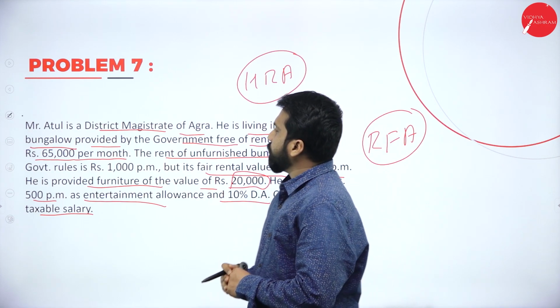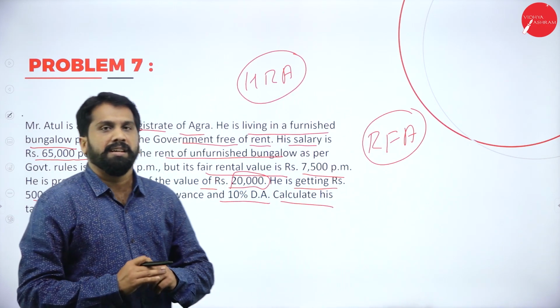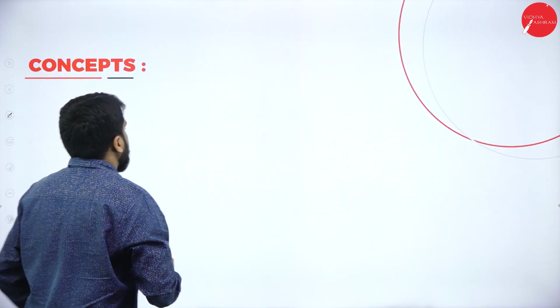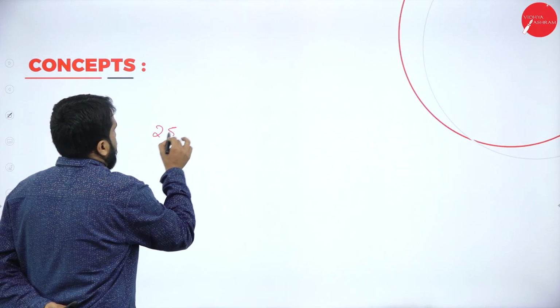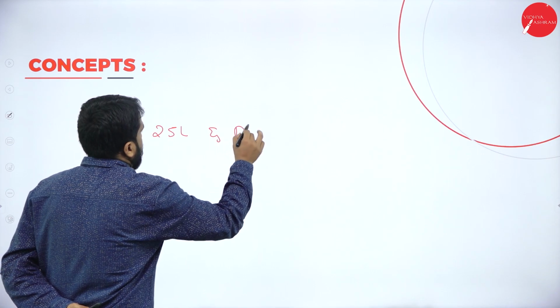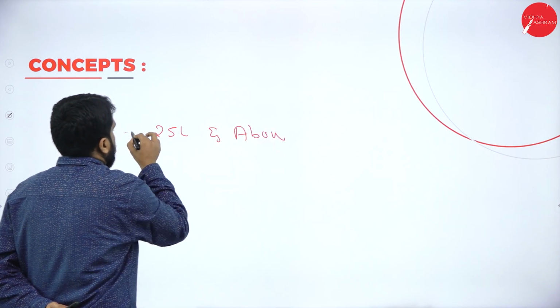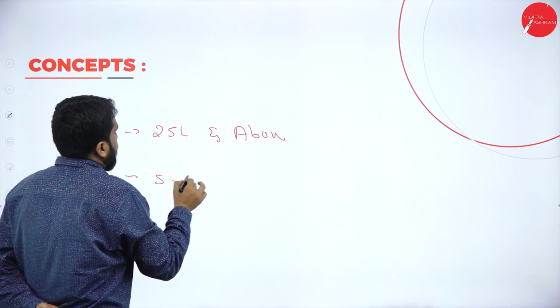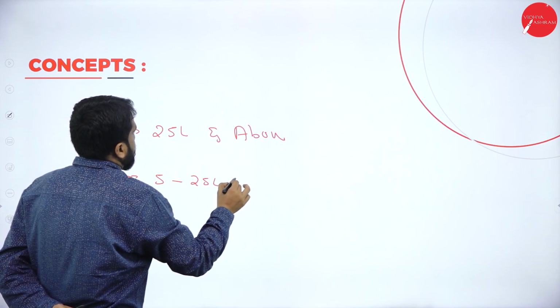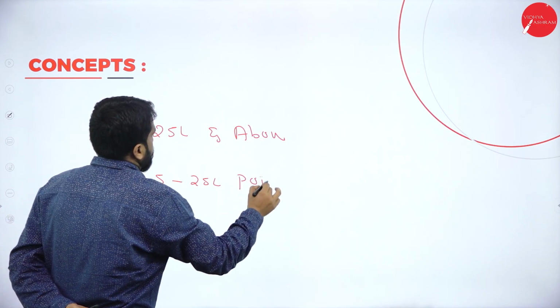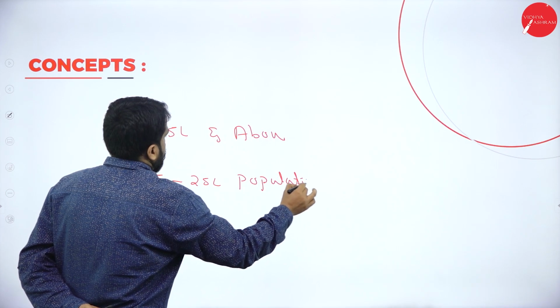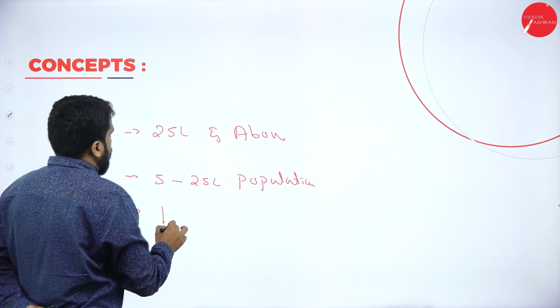Now, in this we have certain calculation: if it is 25 lakh and above population, then 5 lakh to 25 lakh population, and below 5 lakh.